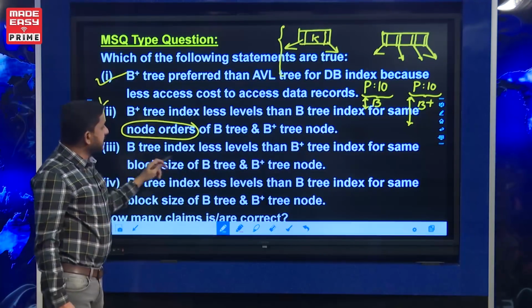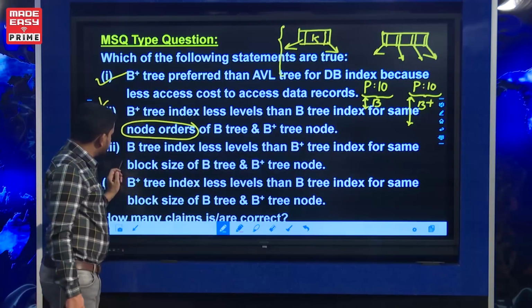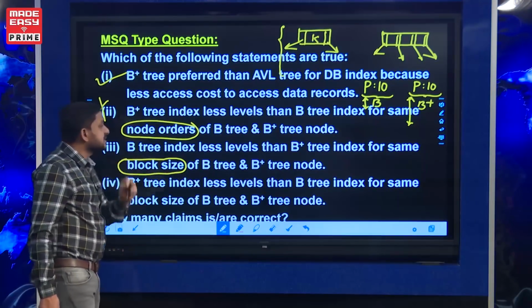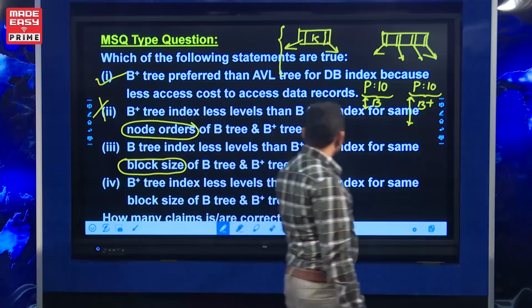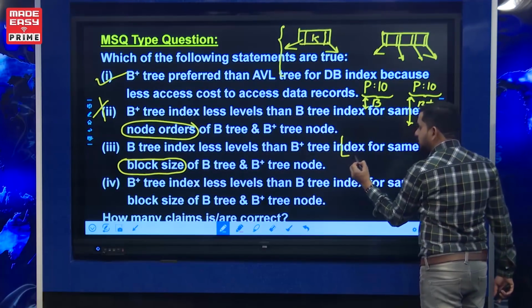Next, B tree index has fewer levels than B+ tree for the same block size. Here the comparison is different, the block size is the same. For example, one node is allocated as one disk block.